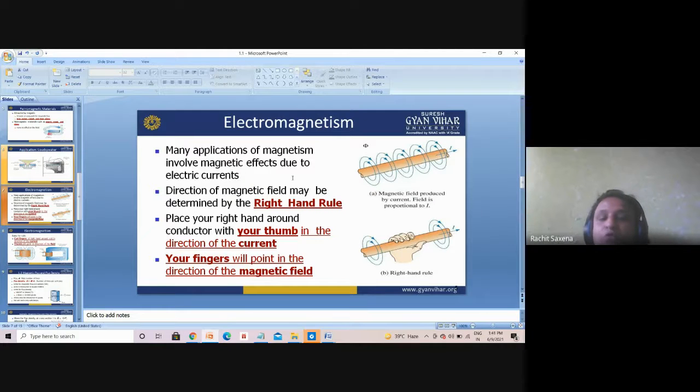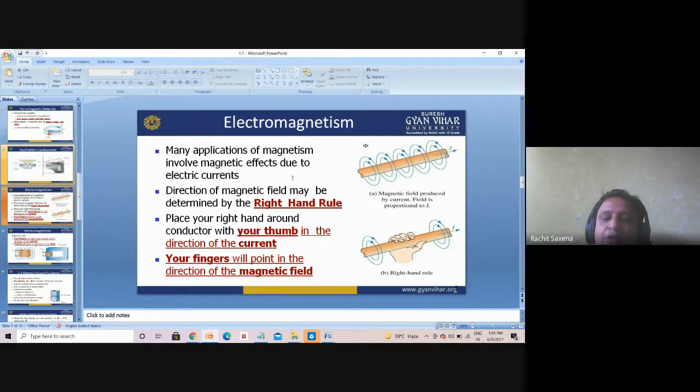Now, what is electromagnetism? First of all, there are two things. Electromagnetism means electrical plus magnetical, we can say magnetism. So the combination we can call electromagnetism. So many applications of magnetism involve magnetic effect due to electric currents.